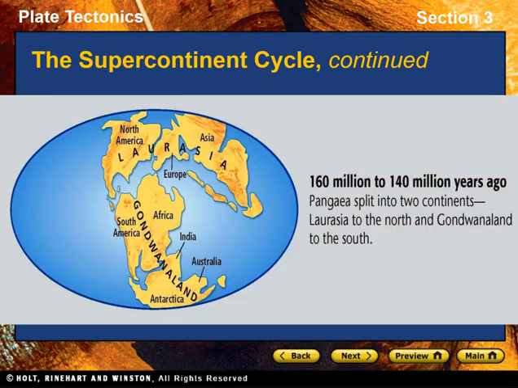As Laurasia began to break apart, Gondwanaland also broke into two continents. One continent broke apart and became the continents of South America and Africa. About 150 million years ago, during the Mesozoic era, a rift between Africa and South America opened to form the South Atlantic Ocean. The other continents separated to form India, Australia, and Antarctica. As India broke away from Australia and Antarctica, it started moving northward toward Eurasia. About 50 million years ago, during the Cenozoic era, India collided with Eurasia and the Himalaya Mountains began to form.